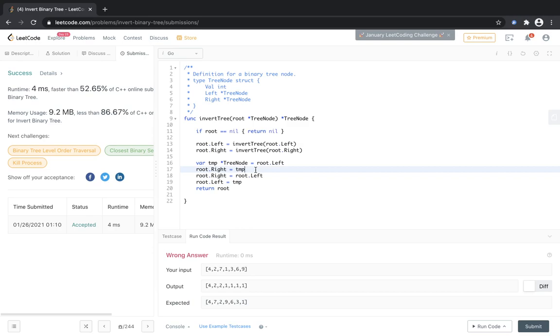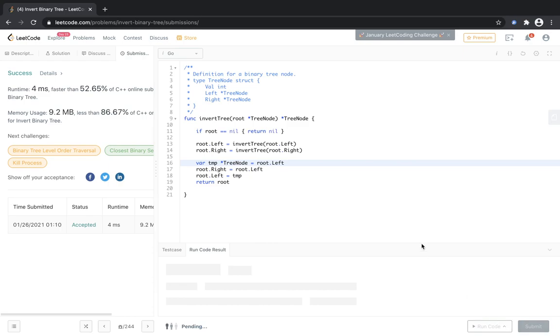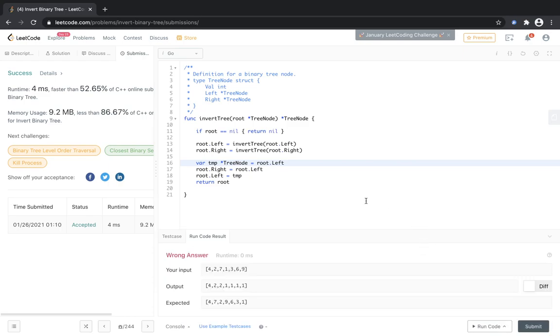the silliest thing that I've done in a while. I don't know why I did this. Here I'm taking root.left as a temporary variable, and then root.right is assigned root.left, and then left is assigned temp. So I don't know why I wrote that extra line, out of confusion or something, but yeah, I think it should work now. And again it's wrong. Temp is equal to root.left, right is equal to root.left, root.left is equal to temp. This should be correct, but I don't know why it's wrong.